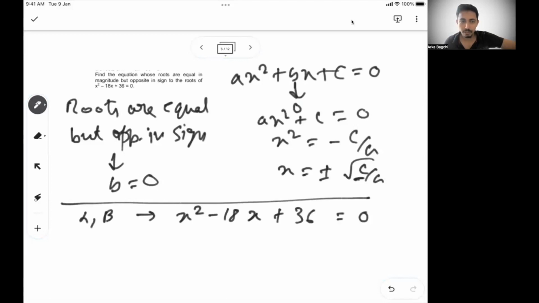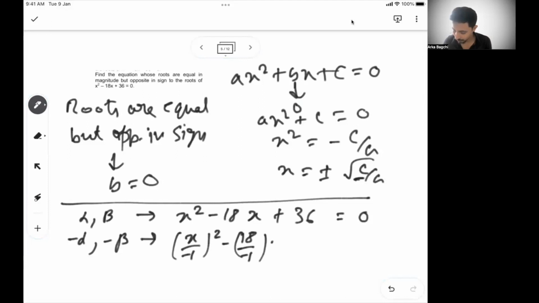If the roots are equal in magnitude and opposite in sign, both alpha and beta have to be multiplied by minus 1. So that means minus alpha and minus beta are the roots. What I have told before: if you change the roots by a certain thing, you have to do the reverse in the existing equation. If I'm multiplying by minus 1, I have to divide by minus 1. So (x by minus 1) whole square minus 18 by minus 1 into x plus 36 equal to 0, or x square plus 18x plus 36 equal to 0.